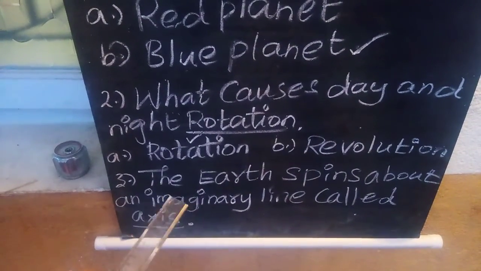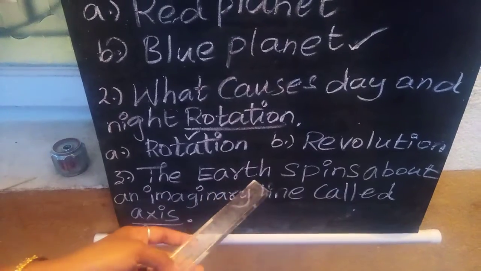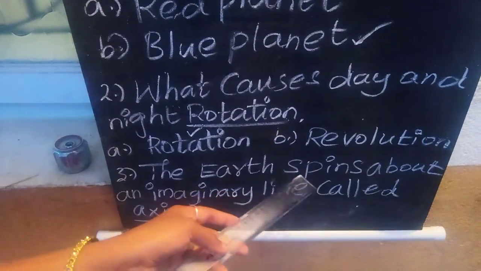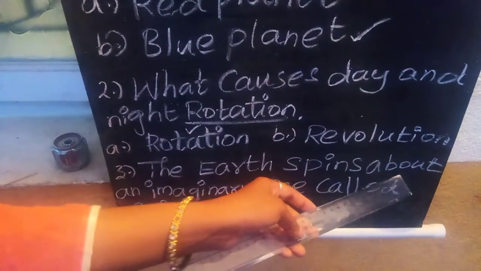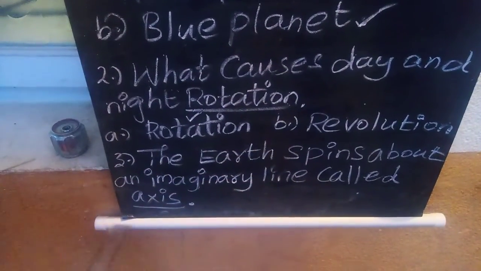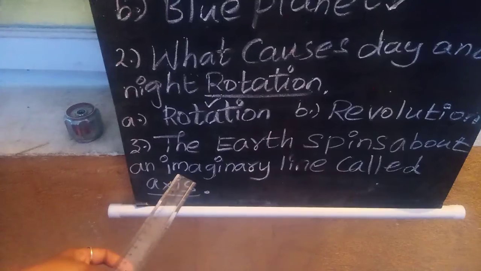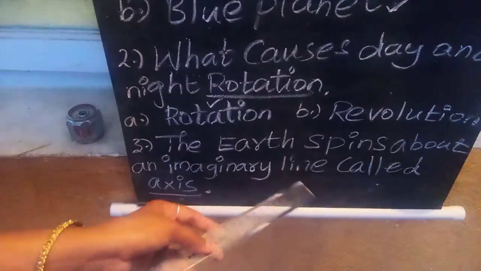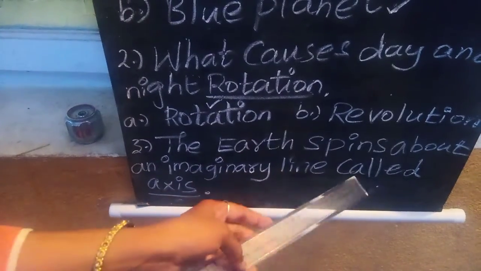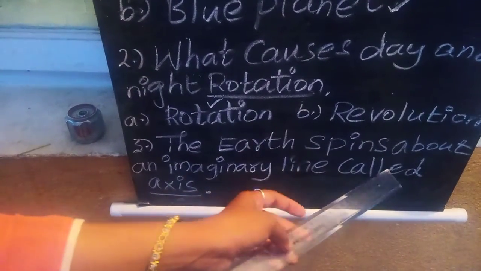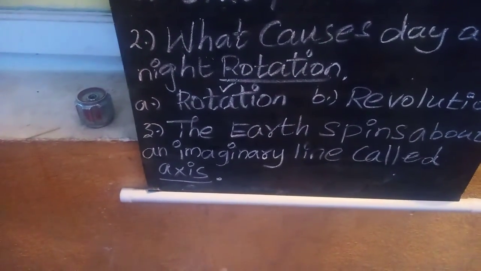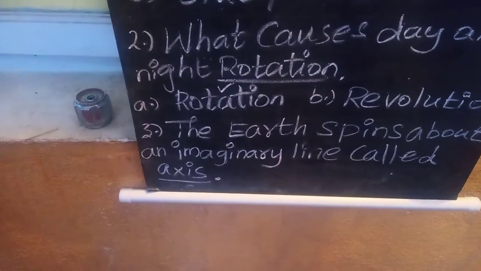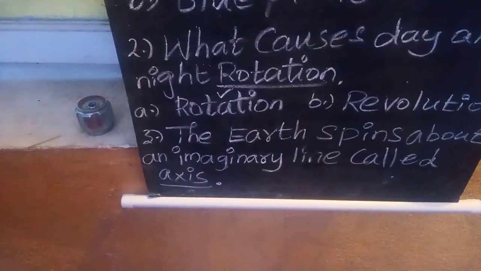The earth spins about an imaginary line called dash. So the earth spins about a specific line. So that line is called an imaginary line.